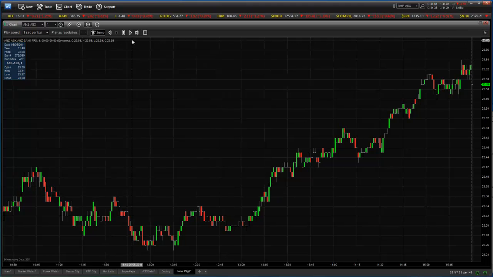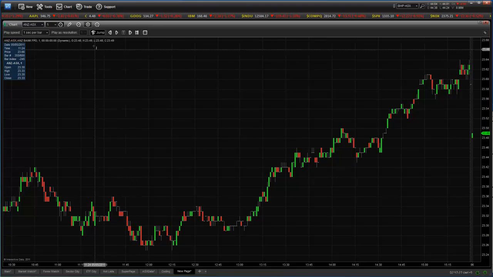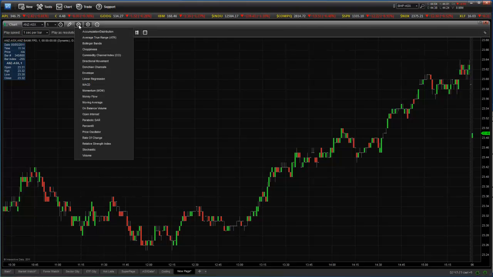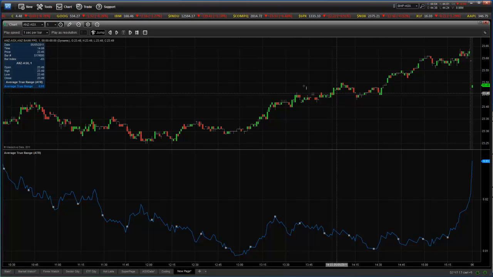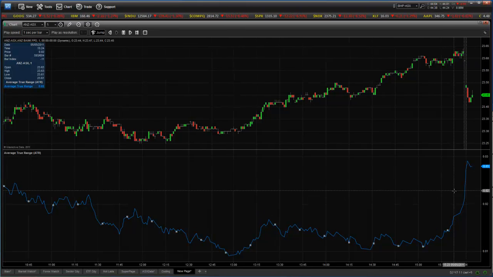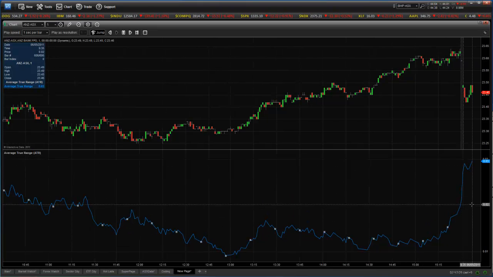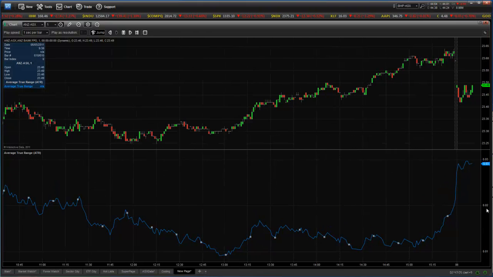And the beauty about this is if we add a chart study, so we'll add a chart study for the average true range. So we come up to our studies, click on average true range, we'll be able to see the average true range change dynamically while we're doing our chart. Okay, so we can see our average true range changing. So whatever study we put here, we can see it changing in real time.